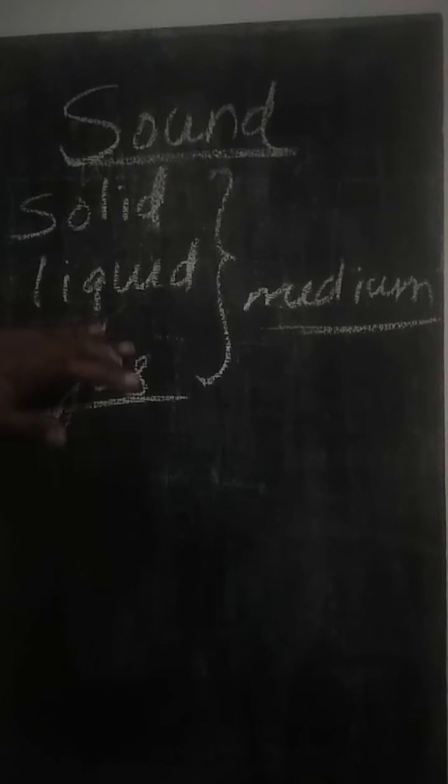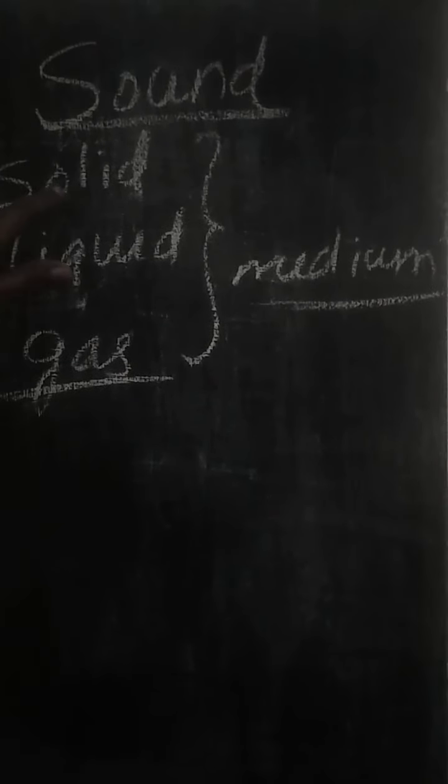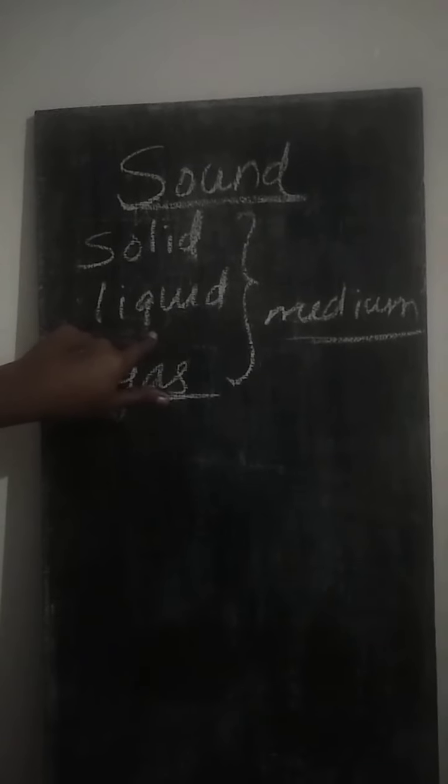For its propagation, they need some molecules present in it. Solids have molecules. All liquids have molecules. In a gaseous medium, there are a number of molecules. We call these mediums material mediums.